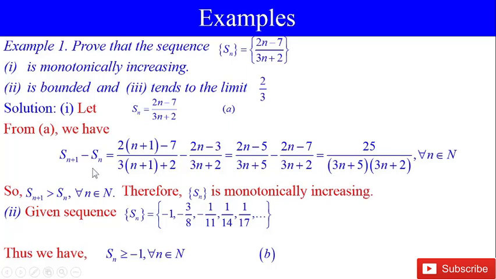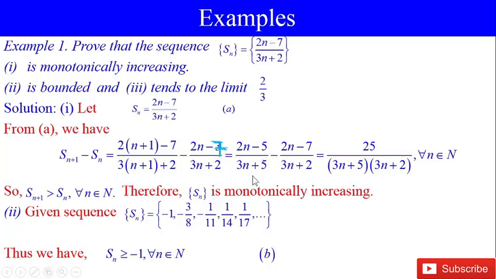Sn plus 1 minus Sn. Because Sn is equal to this, we substitute n plus 1 for n. We have Sn plus 1 equal to (2(n plus 1) minus 7) by (3(n plus 1) plus 2). Therefore, Sn plus 1 minus Sn is equal to (2(n plus 1) minus 7) by (3(n plus 1) plus 2) minus (2n minus 7) by (3n plus 2),